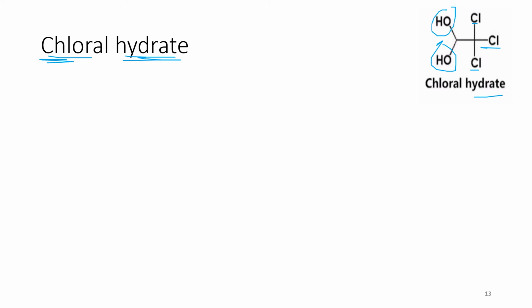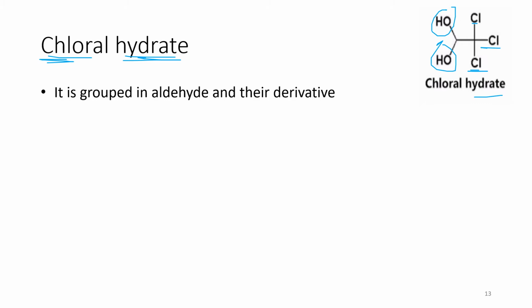That's why in the previous slides we discussed that it is a halogenated derivative due to the presence of chlorine, but it is also grouped in the aldehyde and their derivatives.